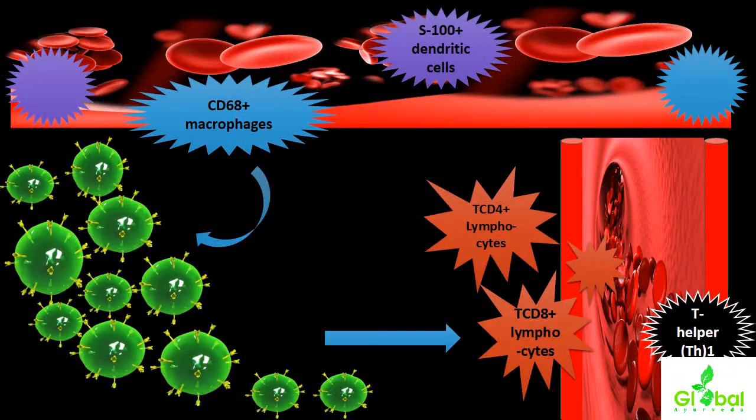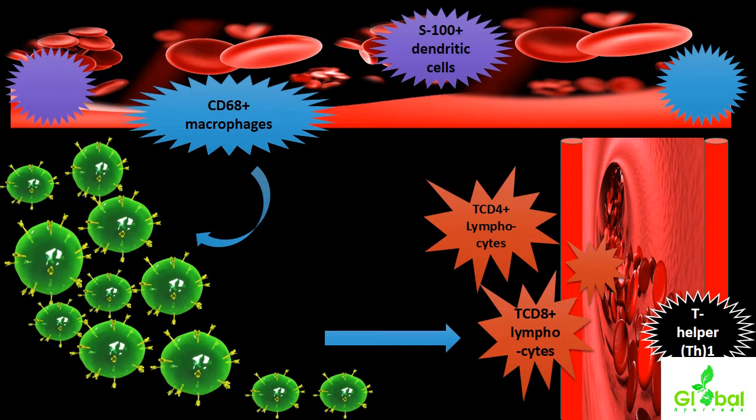Particularly, there is formation of CD68 macrophages and S100 dendritic cells, which influence the further inflammatory process over the vascular wall or the endothelial lining of the artery. So the appearance of CD68 macrophages or leukocytes along with S100 dendritic cells will be seen particularly in the intima layer in the acute and subacute phases of TAO.